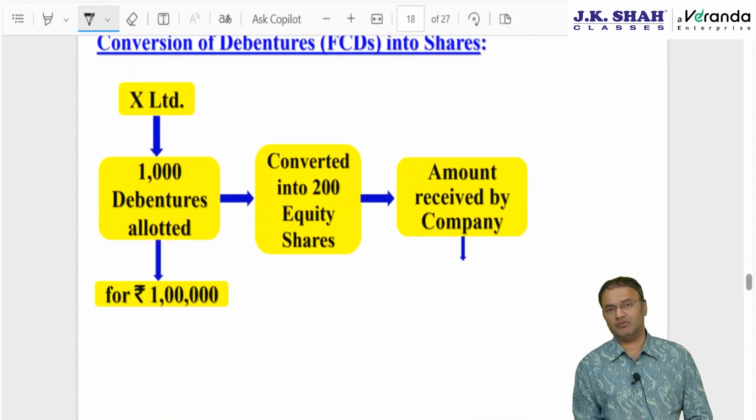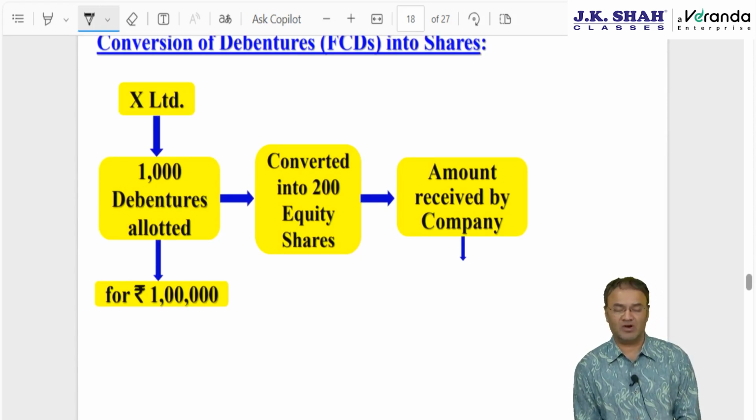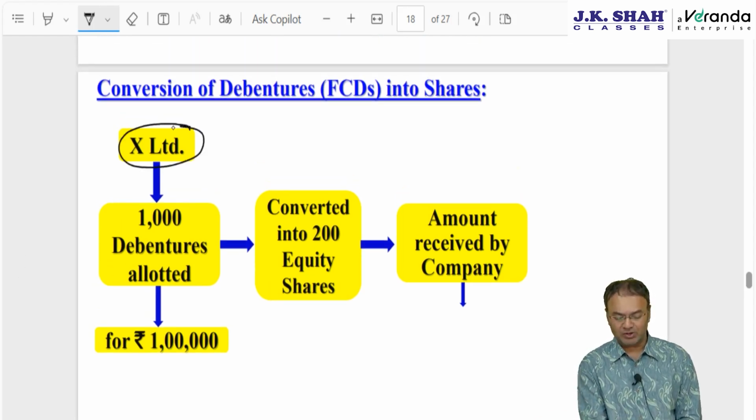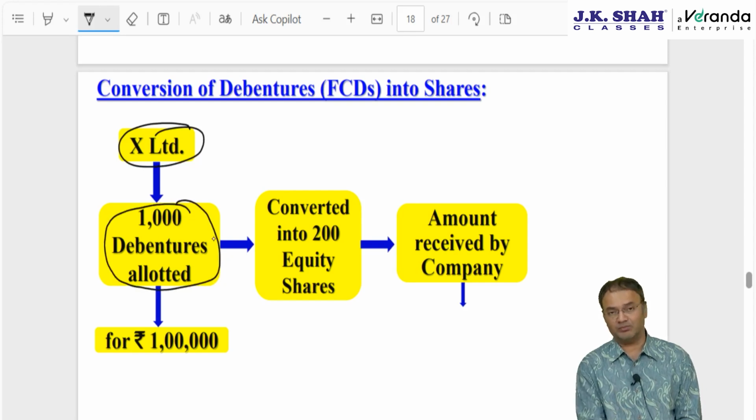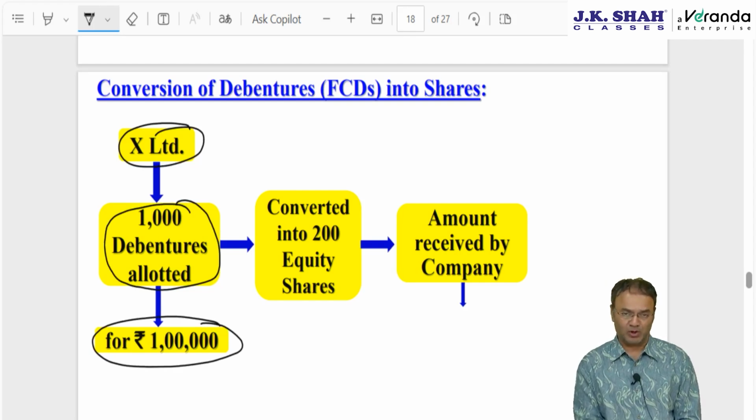Okay, last situation, which has two parts. If what was originally acquired is not shares, the company received 3 lakh rupees or let's say 1 lakh rupee from the shareholder, but what was originally issued was convertible debentures. X Limited, you are the assessee, you acquired 1000 debentures, the company allotted you 1000 debentures for 1 lakh rupee, that is 100 rupees per debenture.